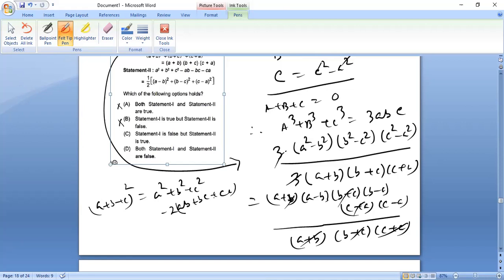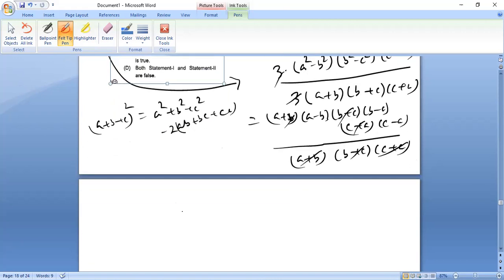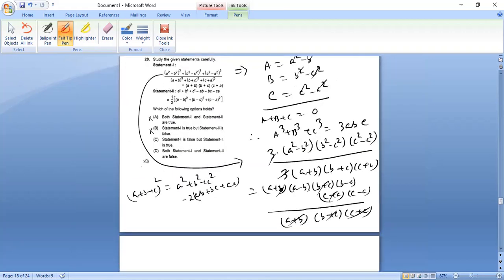Good. This we know. So simply let us solve this one. Let us take the second expression. The second expression is half into a minus b whole square plus b minus c whole square plus c minus a whole square.